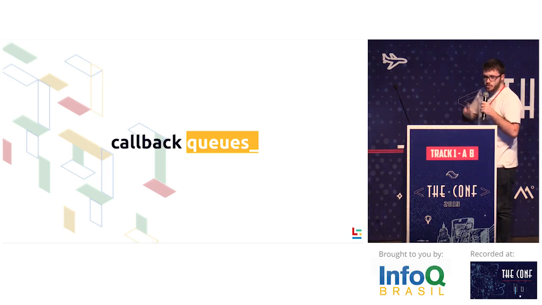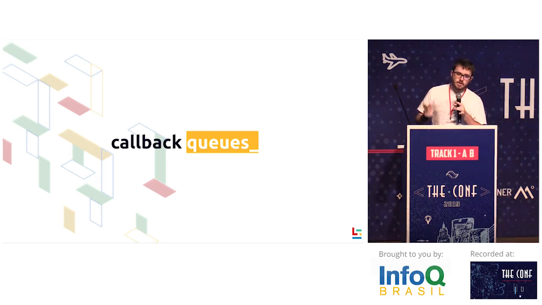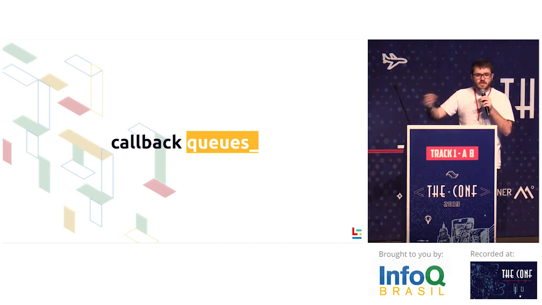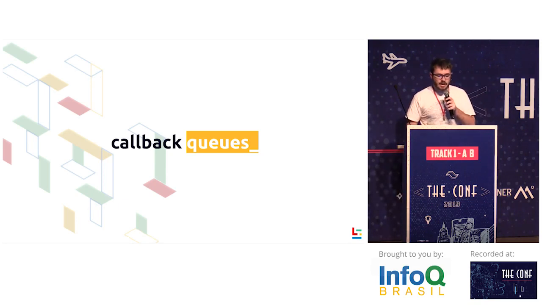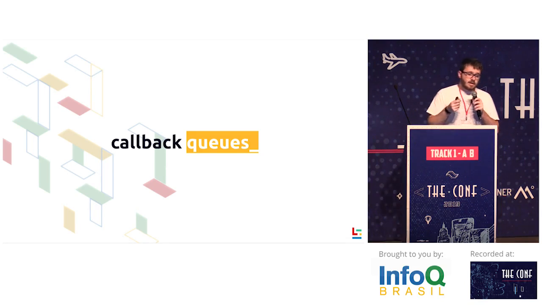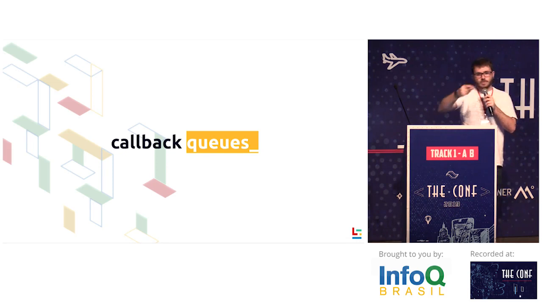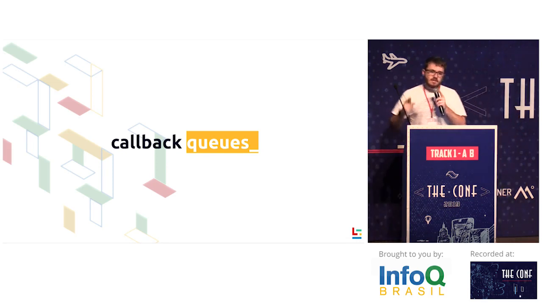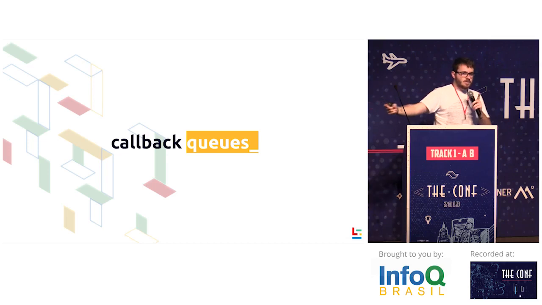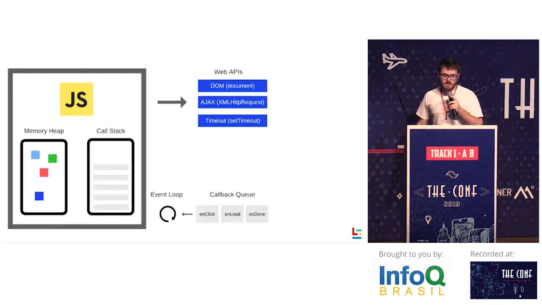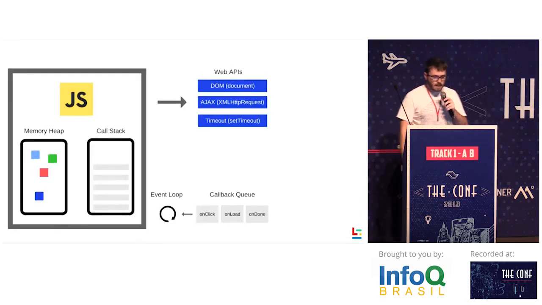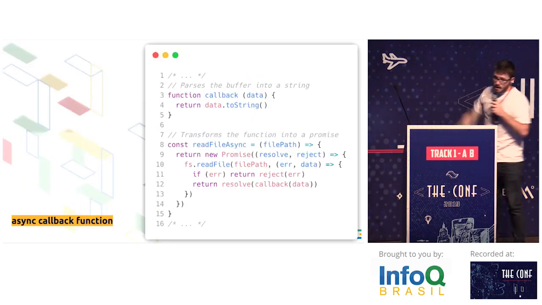The callback queue is where all the callbacks are scheduled to be executed, basically. It's a queue which resides alongside the event loop, and the event loop checks for everything in this queue to put on the call stack again. The difference between queues and stacks is that stacks work on LIFO ordering, so we take the last one we put in. Queues are actually the other way around. We take the first, but we put on the end of the queue. This is the only difference. It's called FIFO, first in, first out. This is the callback queue here.